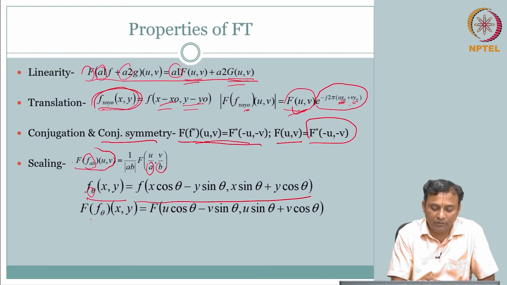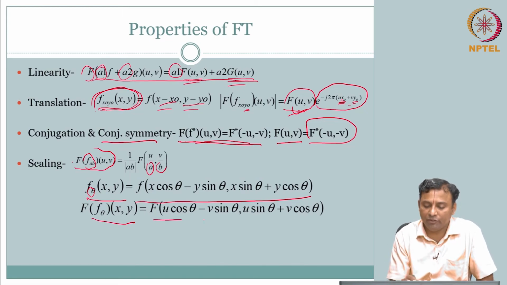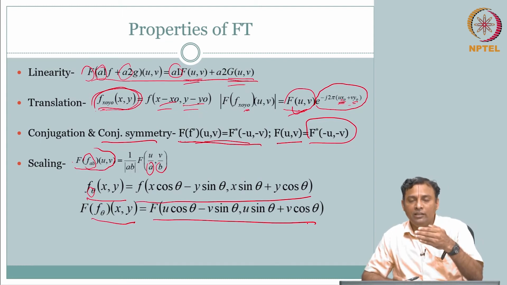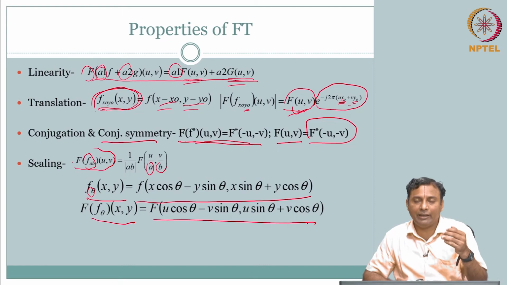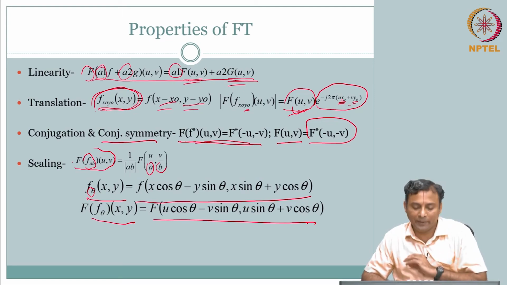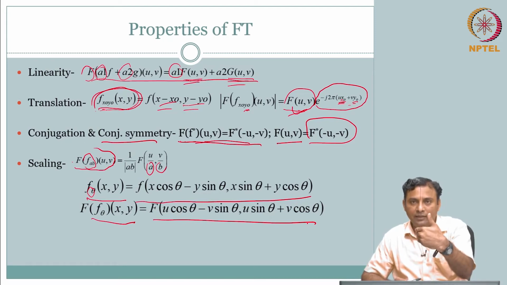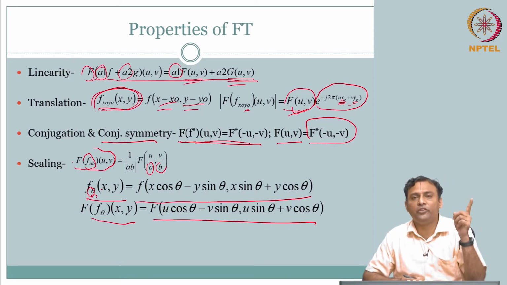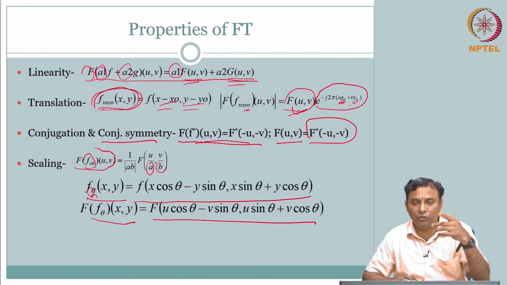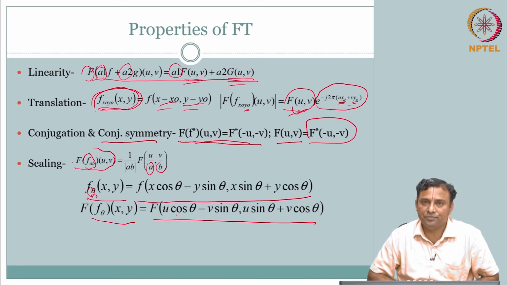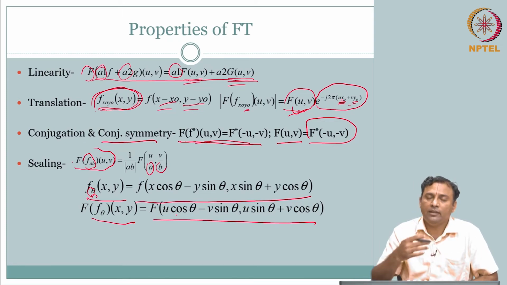So, you have a Fourier spectra capital F of u comma v when the signal is f of x comma y. If you rotate the signal f of x comma y by angle theta, then the original spectra capital F of u comma v is also rotated by the same amount theta. Intuitively, it makes some sense.